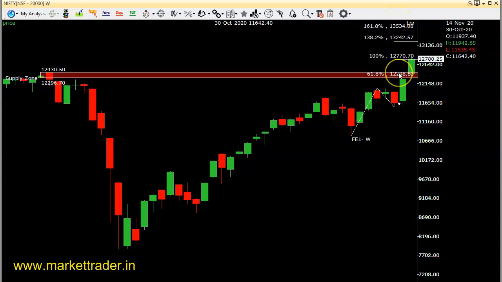Suppose it doesn't move above and comes back with some retracement on the downside, where will we get decent support? The decent support is at 12,430, a very important level which gave the breakout of the previous highs. So that is the important level we have to watch out for. 12,430 or 12,500 are the key levels to watch out for on the downside for the Nifty.